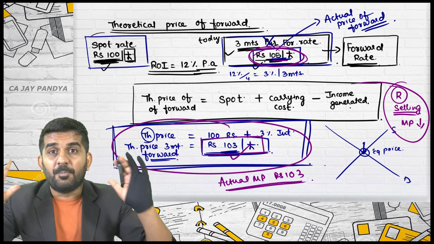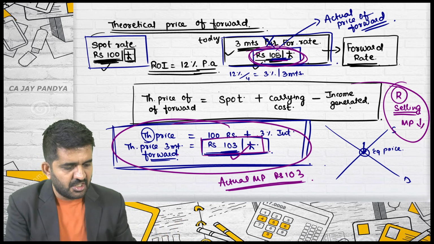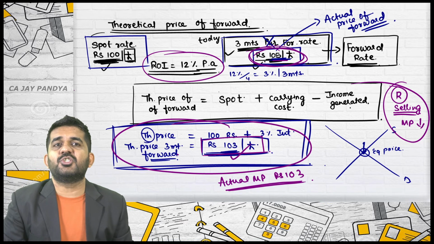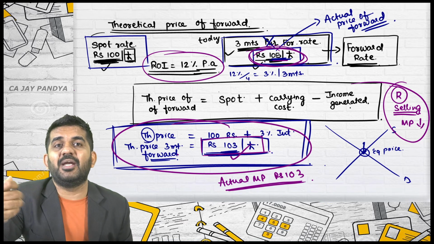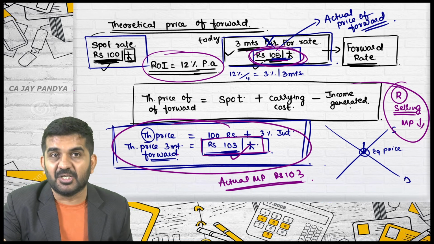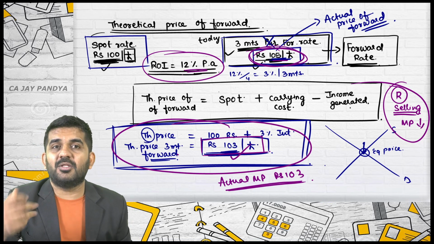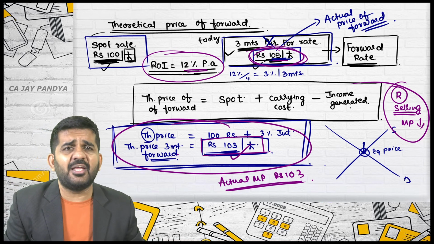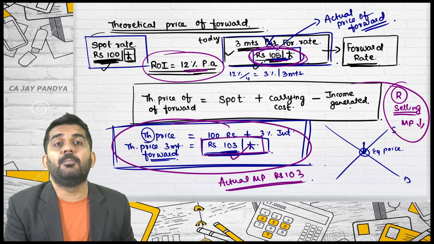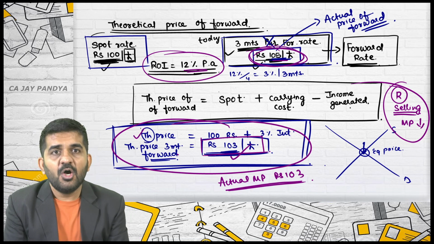But if it is an open market, please understand why in seconds it does not change. Because this rate of interest is not applicable to each and every individual. You might be getting a loan at 20%, I might be getting a loan at 10%. So this is not universally applicable. For you the price might be different, for me the price might be different. But if everything is constant, the price should become 103, and so it is termed as theoretical price of forward.